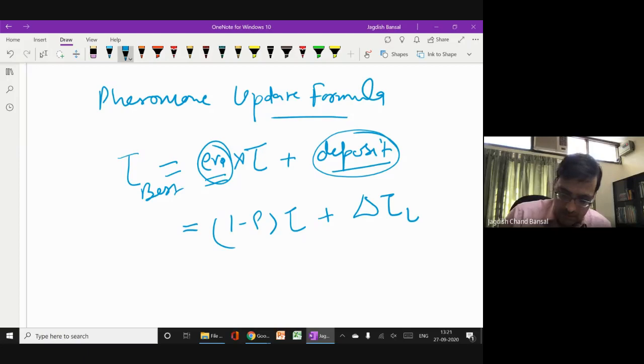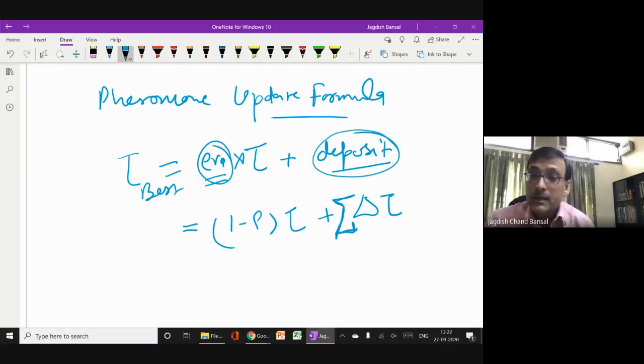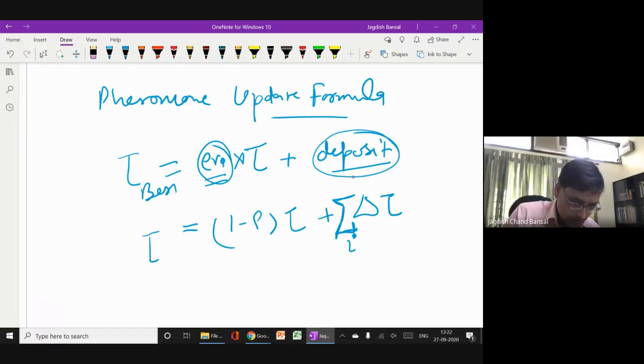Suppose this is the deposit pheromone, and since this is the pheromone deposit on that path, it's not only by one ant, there are 5 ants. So 5 ants are depositing. Theoretically speaking, all the ants are depositing, so this is delta tau by all the ants. This is the general formula. I'm not talking about best or so, this is the general formula.